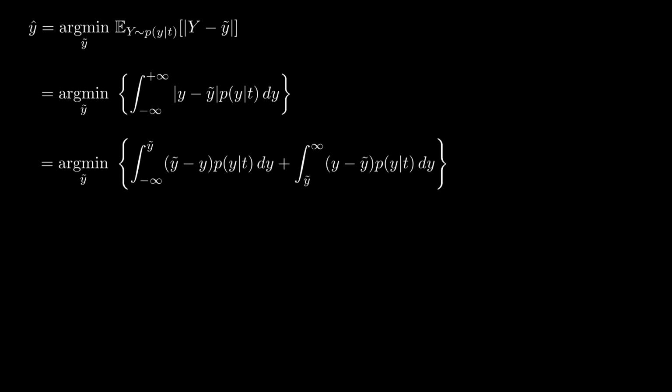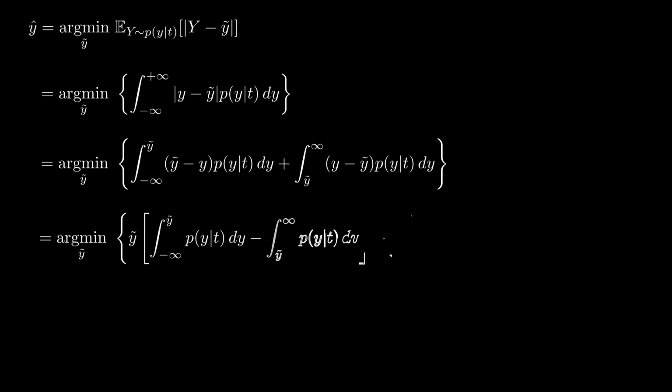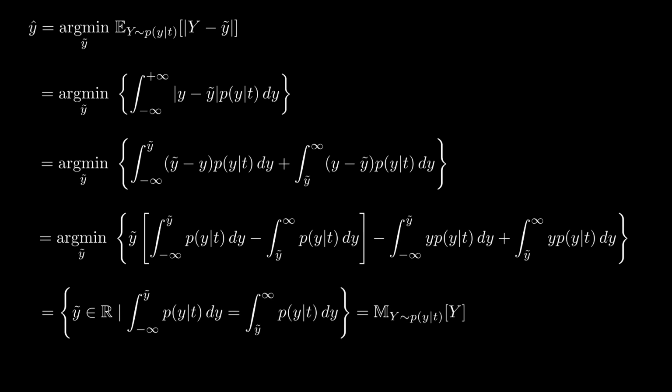We start by writing an optimization problem where the objective is the expected value of the stochastic absolute error loss. Simply substitute the definition of the expectation operator. Break the integral into 2 parts, y values below y tilde and above y tilde. Take y tilde out of the integral, just like we had in the last episode, and because of the first derivative test, set the derivative of the term inside the brackets with respect to y tilde equal to 0, which will give you this equation, which is the definition of the median for a continuous random variable.